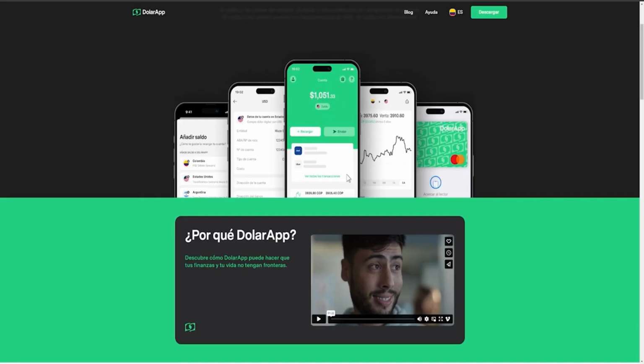This is truly the application I personally use the most frequently recently, even more so than Wise, and fundamentally it basically allows you to receive money, send money, and I even use it to fund various brokers abroad, so in that particular sense it can be very useful for you.